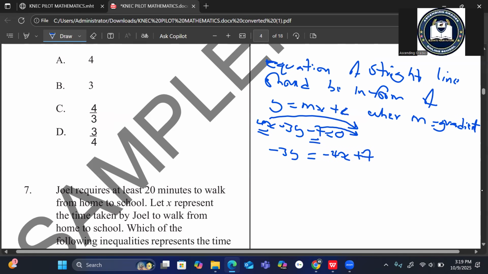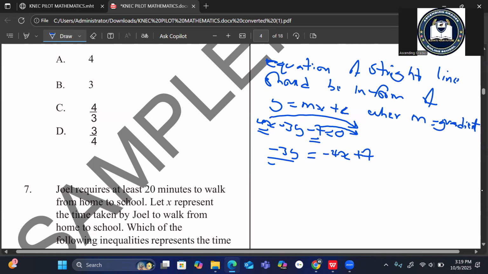We want to be left with y on one side, so we divide through all the numbers by negative 3. Negative and negative cancels, and you are left with y is equal to 4 over 3 x. I mean, the 7 should be minus, because positive 7 divided by negative 3 becomes negative. So this will be minus 7 all over 3.